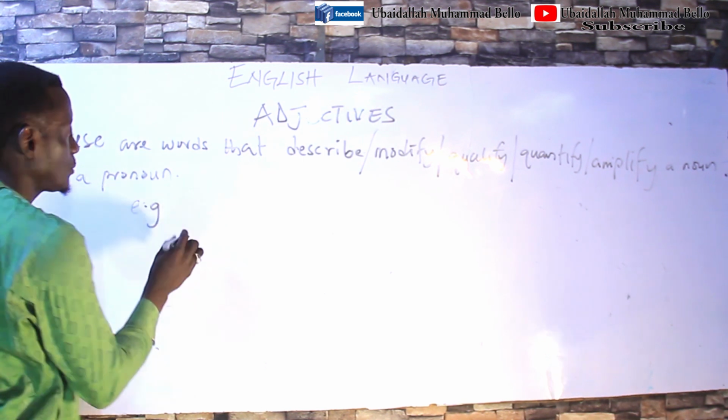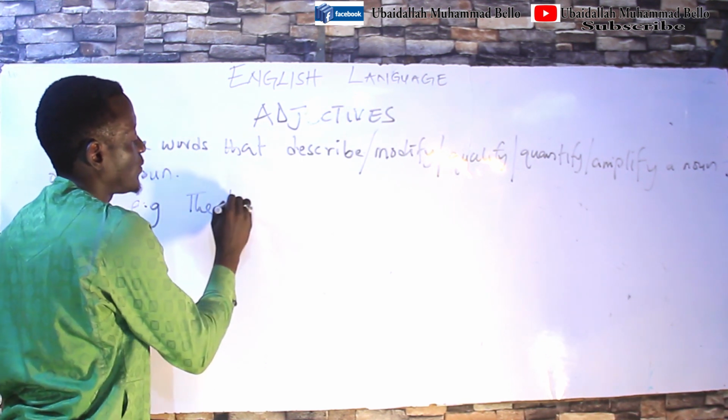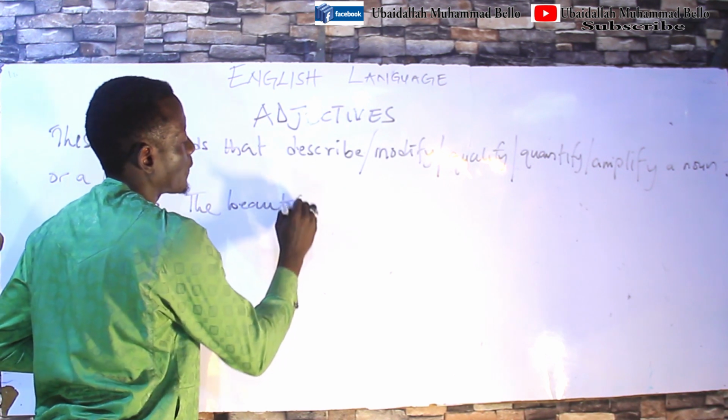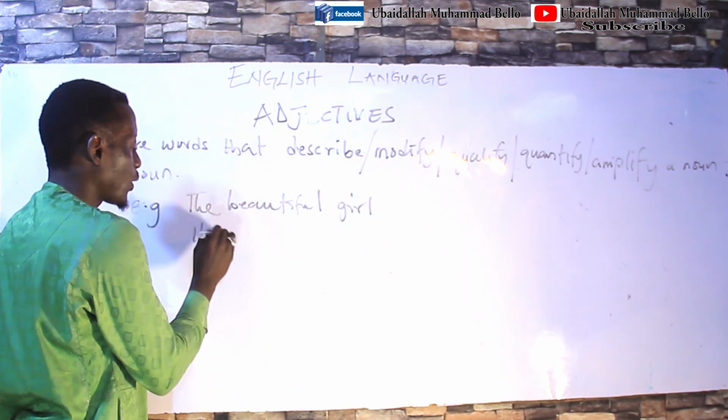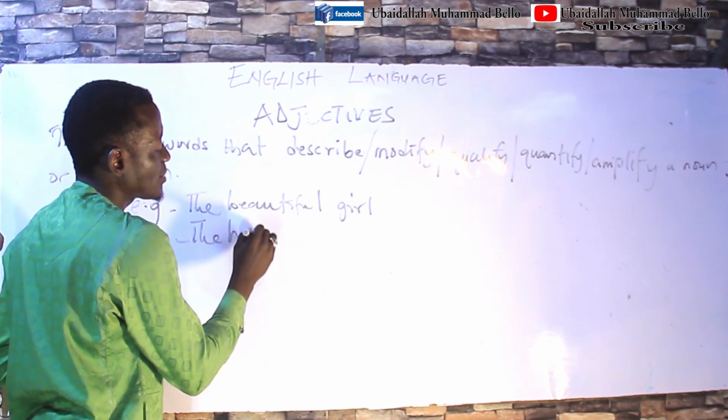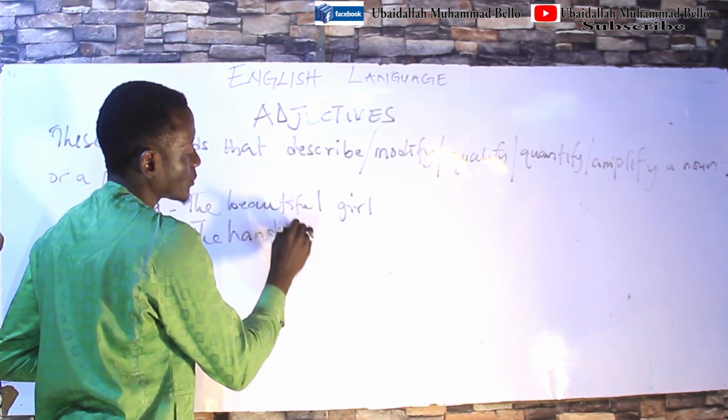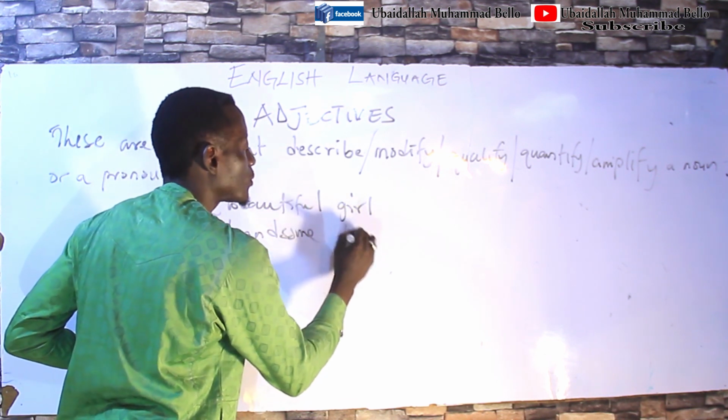For example, the beautiful girl. Or you say, the handsome boy.